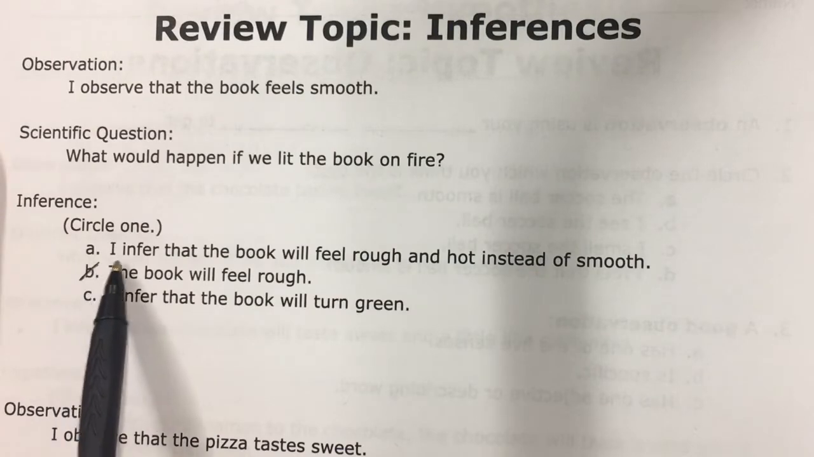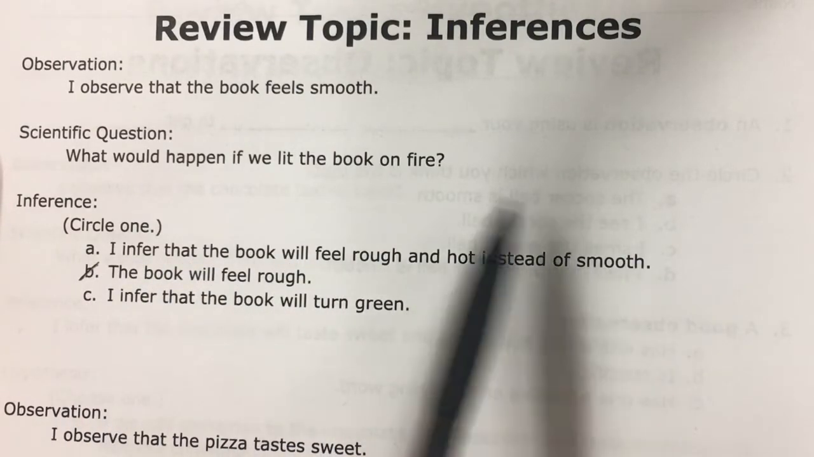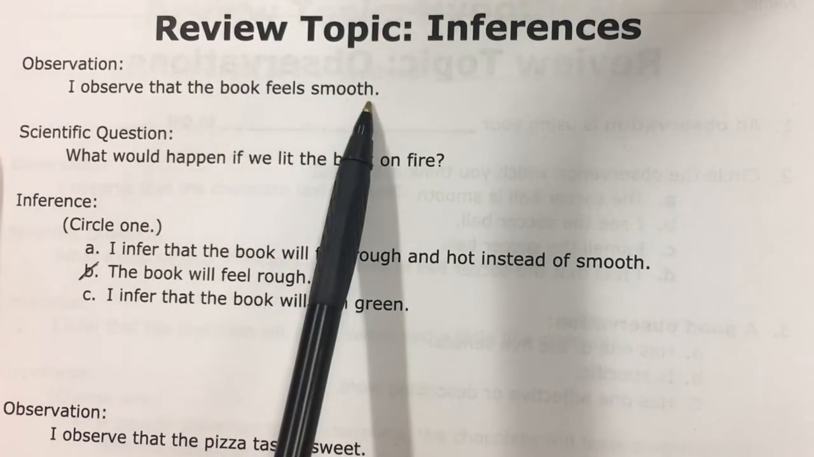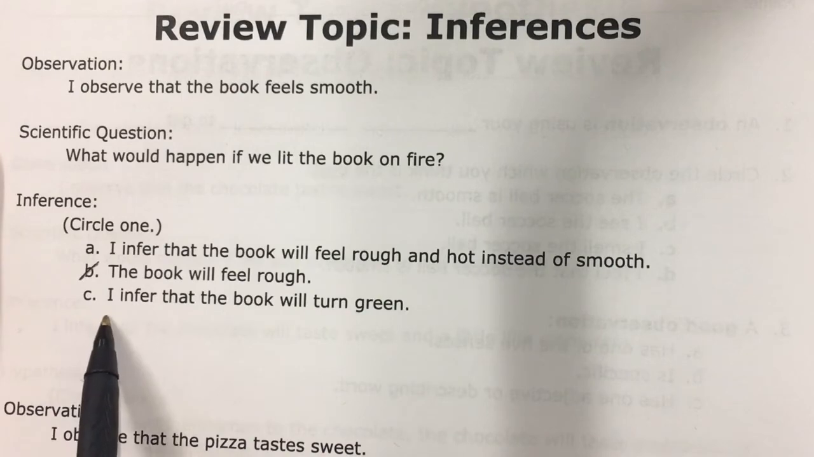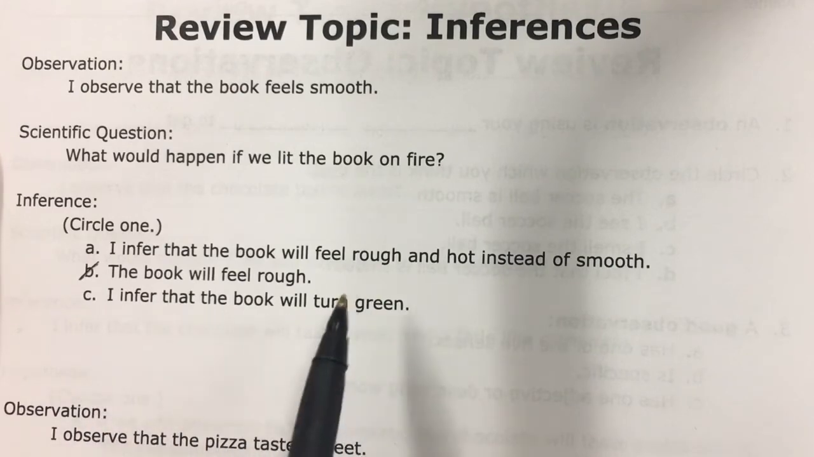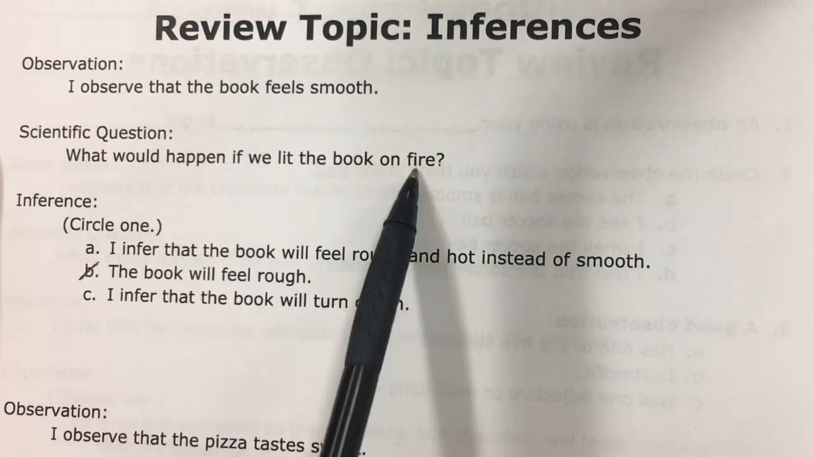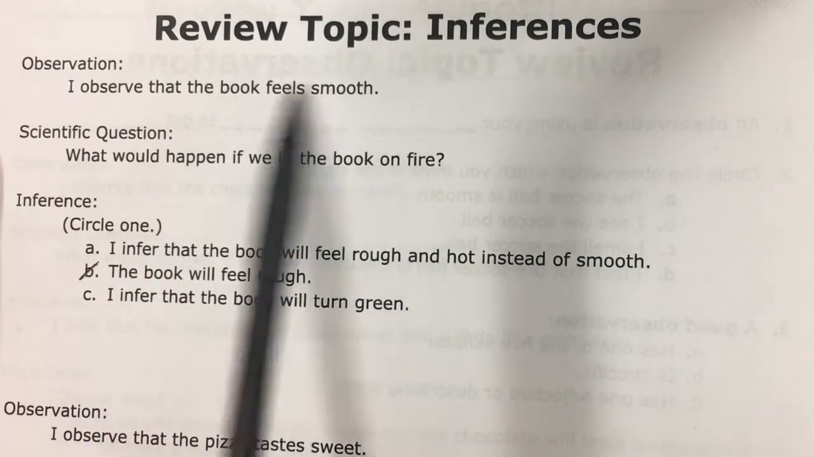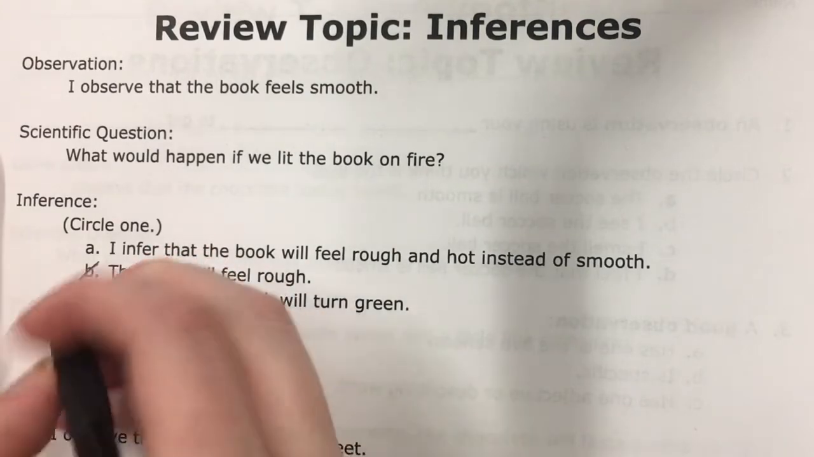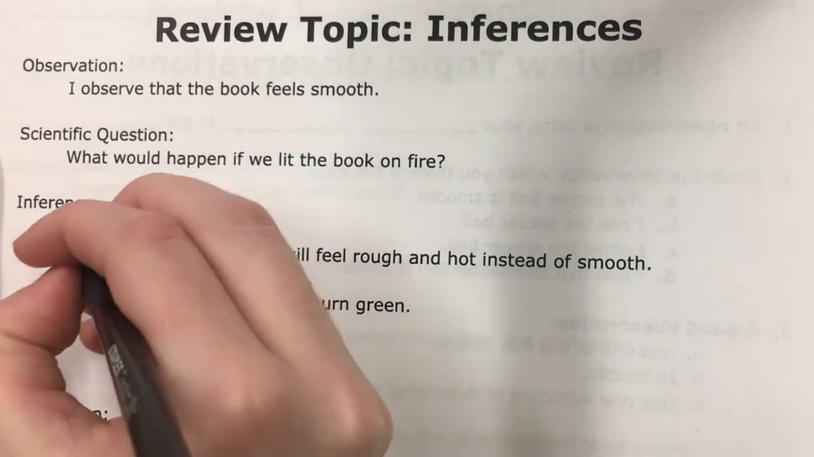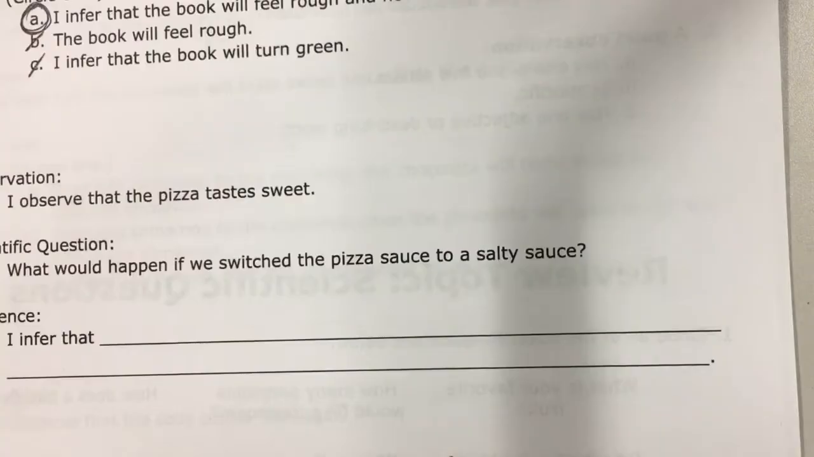Okay, then for A, I infer that the book will feel rough and hot instead of smooth. Okay, that relates to our observation that the book feels smooth at first and then we're going to light it on fire, so rough and hot kind of works. Let's read C just in case. I infer that the book will turn green. That is kind of answering this scientific question, but it doesn't have anything to do with our observation, and it really doesn't make sense. Like, what book turns green when you light it on fire? I don't know of any. I'm going to circle A. And you should have circled A for this one too. Okay, let's move on.